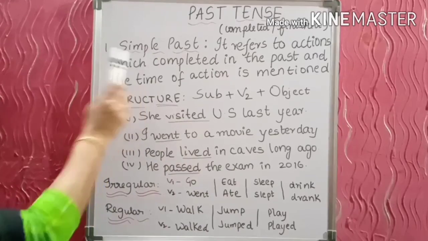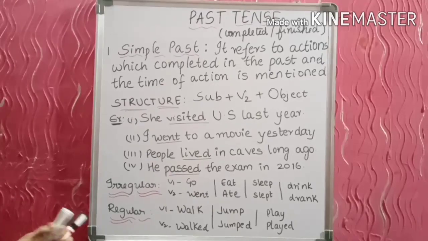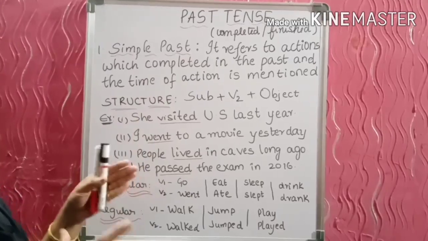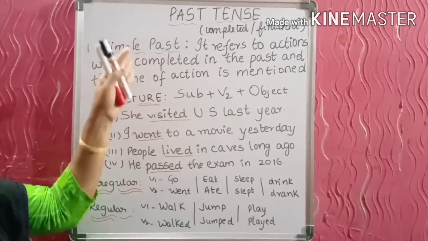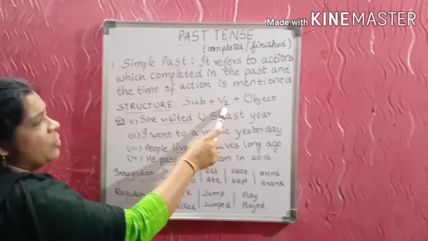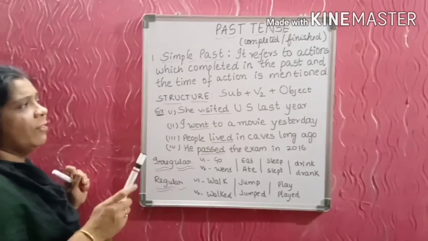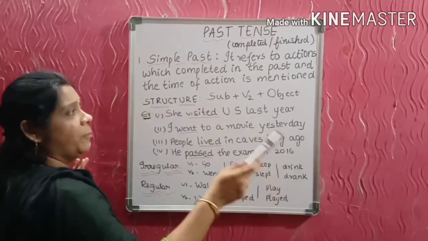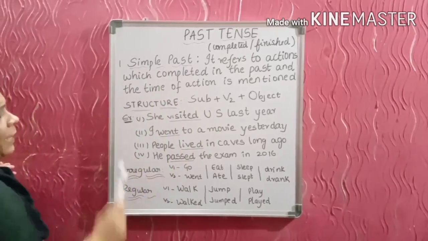The first one is simple past tense. It refers to actions which completed in the past and the time of action is mentioned. So, when the time of action in the past is mentioned, the sentence is said to be in the simple past tense. Now, let's see the structure. The structure is subject plus V2 plus object. V2 is the past form of the basic verb V1. V1 is the basic form, V2 is the past form, and V3 is the past participle form. Now let's see some examples here.